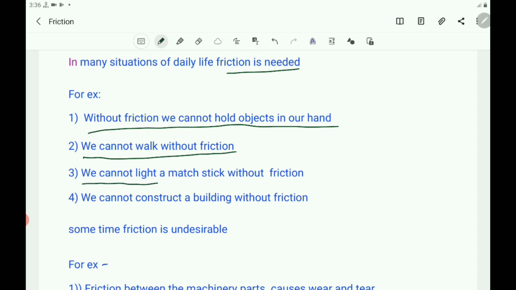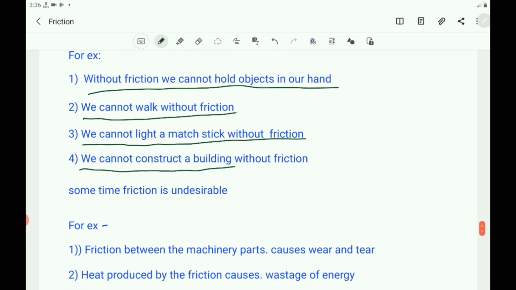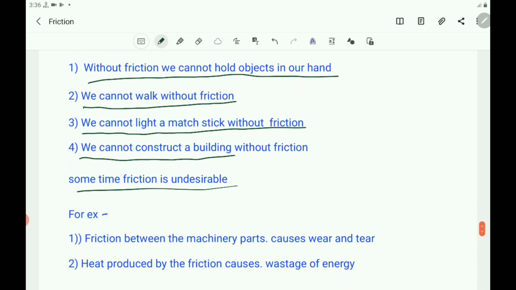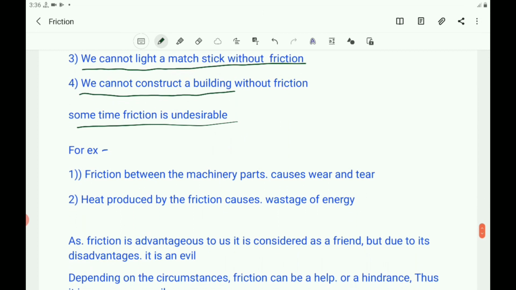And without friction, we cannot light a matchstick. And without friction, we cannot construct a building. To construct the building also friction is required. To light a matchstick also friction is required. But sometimes friction is undesirable. In many cases, friction is desirable, it is required. But in many cases, friction is undesirable, it is not required, it causes problems.